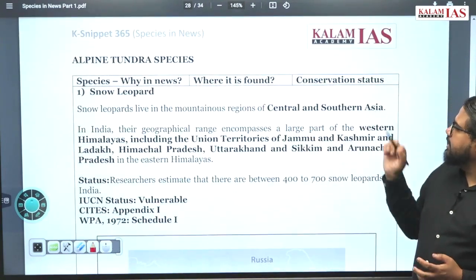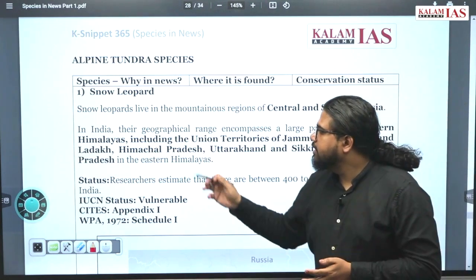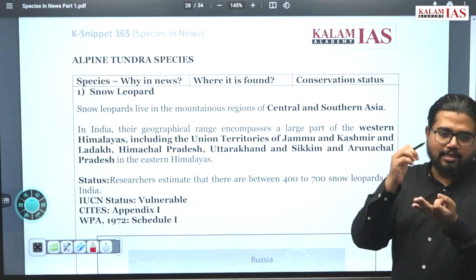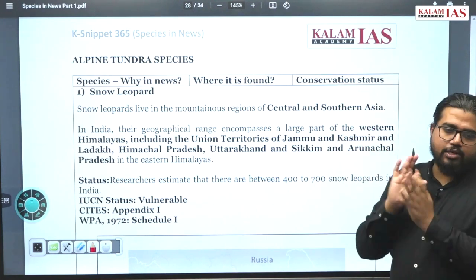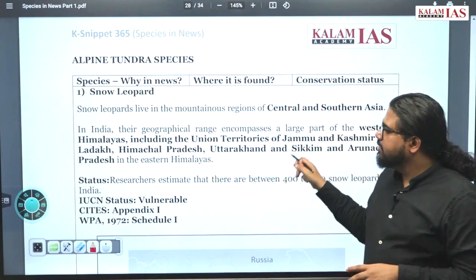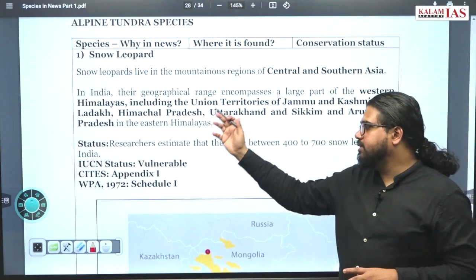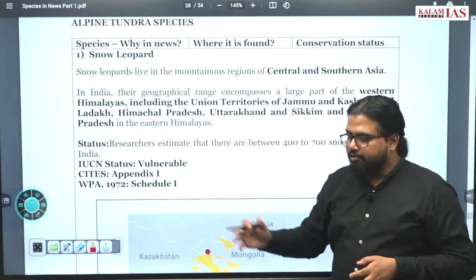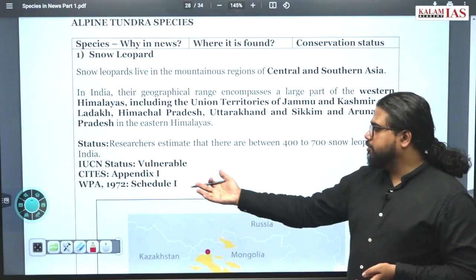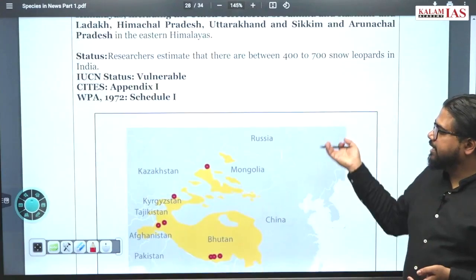Central and South Asia is the abode of this. In India, the geographical range includes states like Jammu and Kashmir, Ladakh, Uttarakhand, all these states where you can see the Himalayas, there is home for snow leopard. IUCN status is vulnerable. It is Appendix 1 species. Wildlife Protection Act, highest level of protection. Schedule 1 protection has been granted to this.